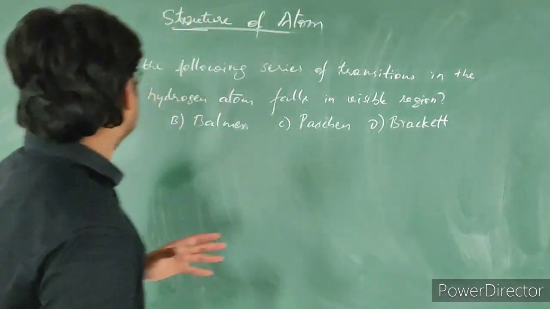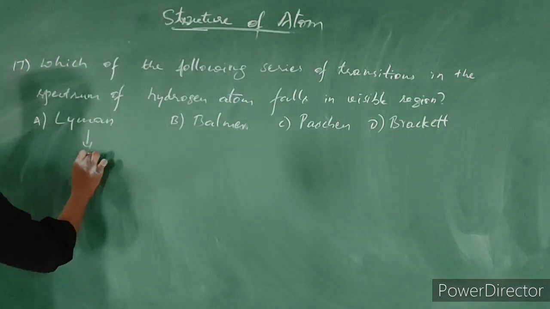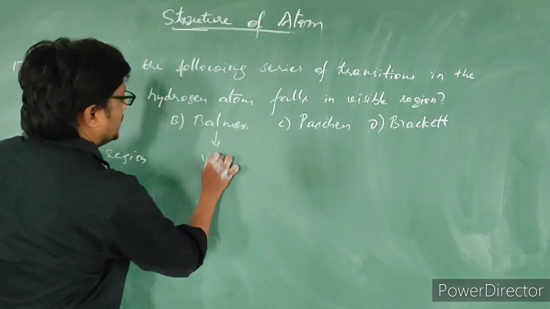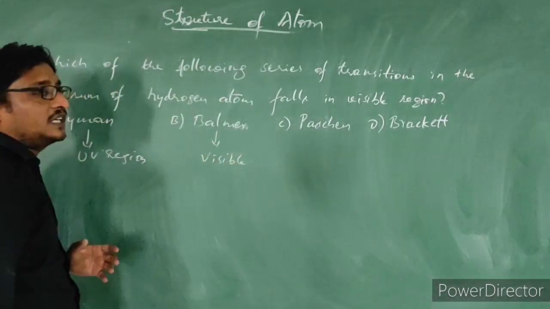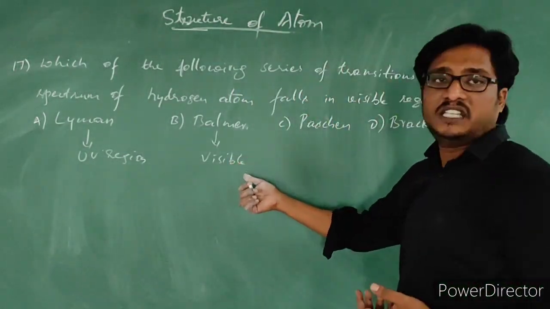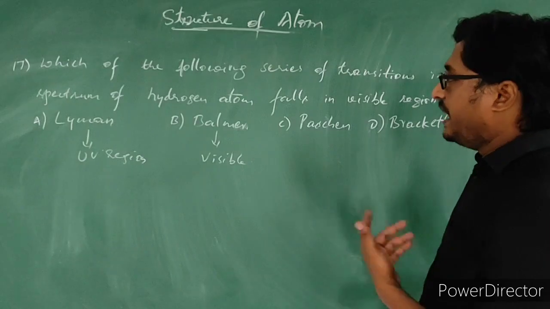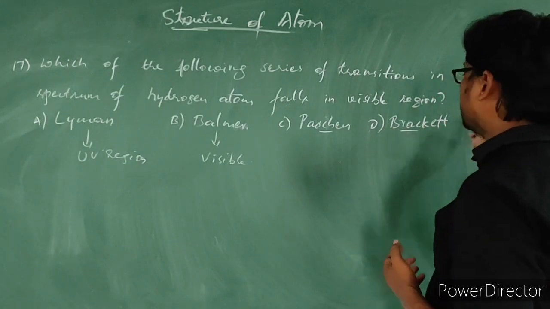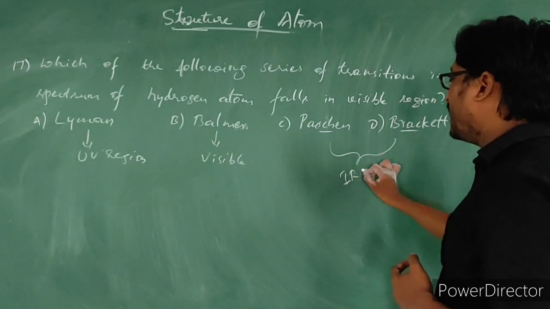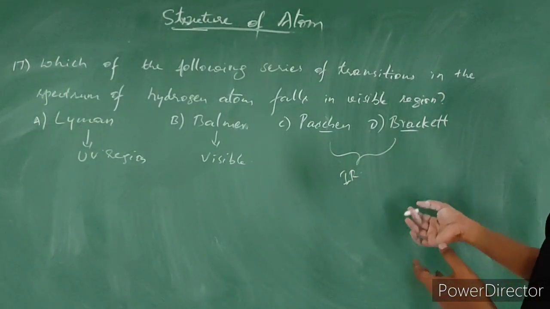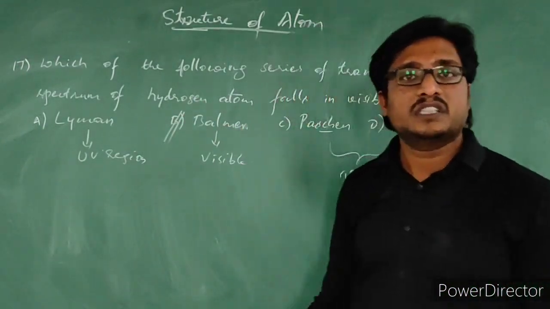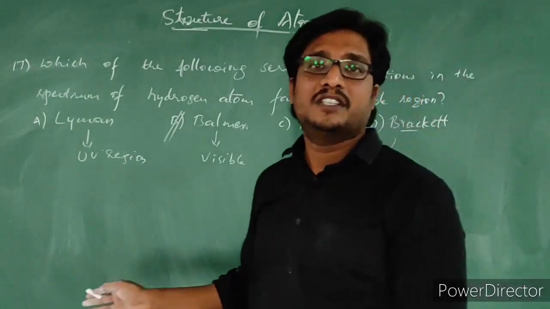They are the Lyman series, Balmer series, Paschen series, Brackett series, and Pfund series. The Lyman series falls under the ultraviolet region, UV region. The Balmer series is present in the visible region. This is the only series which can be seen with our naked eyes. The remaining Paschen, Brackett and Pfund series come under the infrared region. So in the question, he is asking which series comes under the visible region. Balmer series. So it is a theory based question, a simple question.